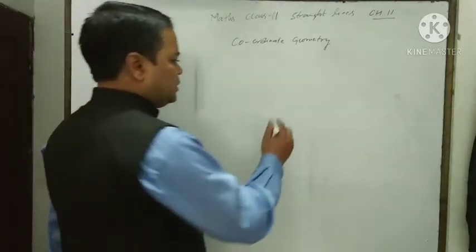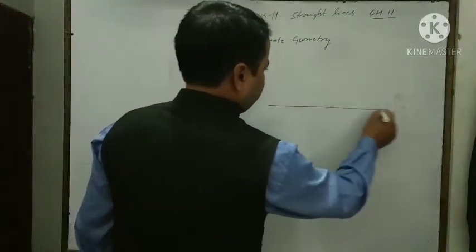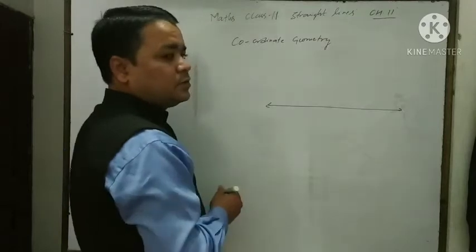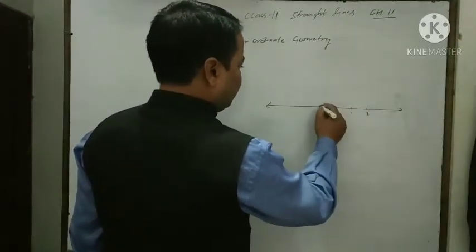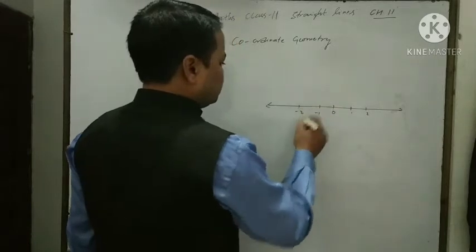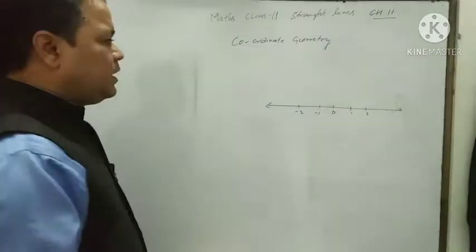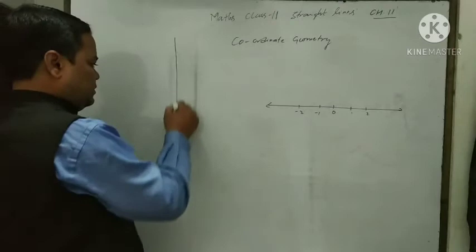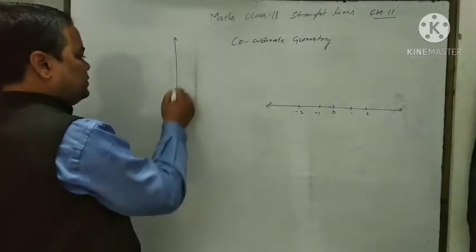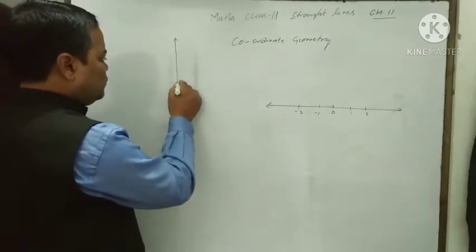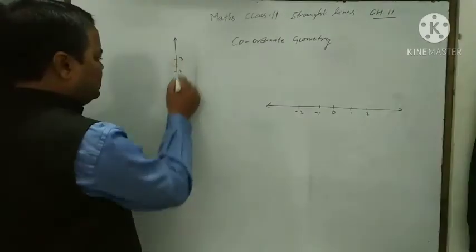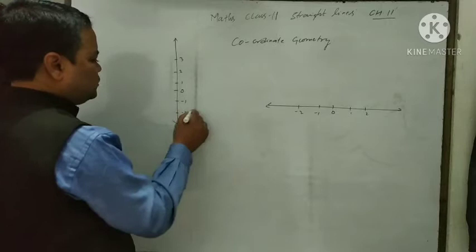If we take a horizontal number line, where this is the origin, 1, 2, minus 1, minus 2, and a vertical line like this, which is also a number line, 0, 1, 2, 3, minus 1, minus 2.